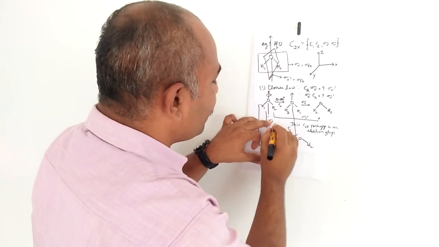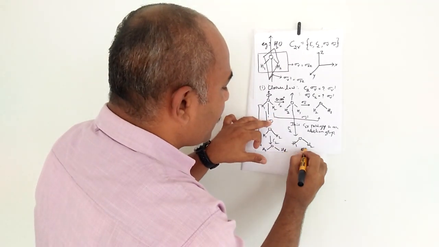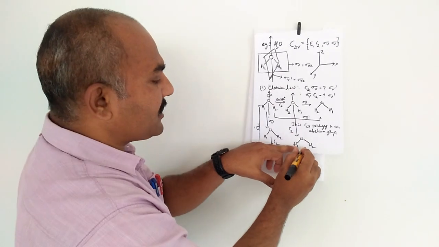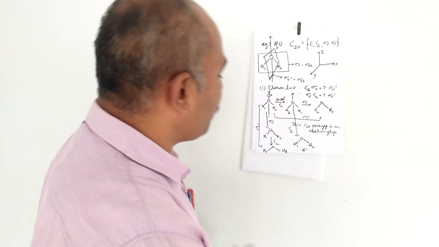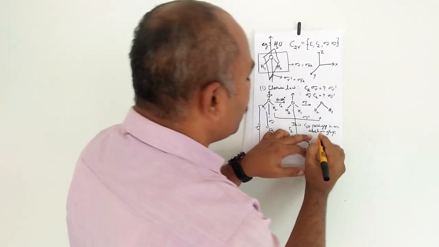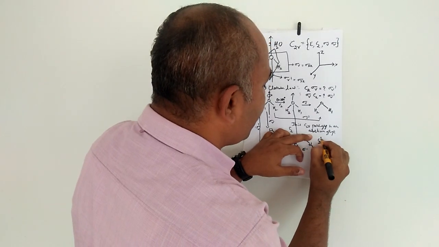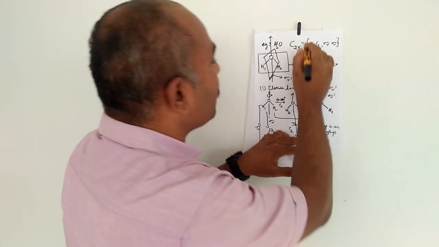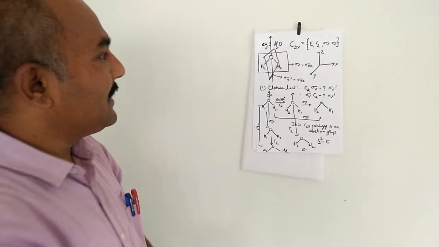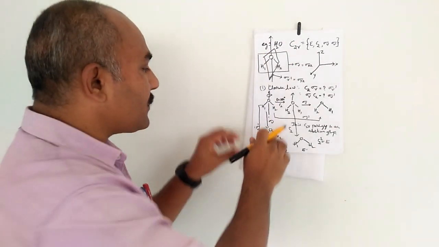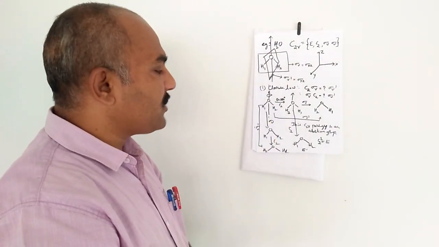The answer is E, because you will get the configuration of the original configuration. So C2 into C2, C2 square, the answer is E, which also belongs to the group C2V. So we know that the closure law holds good.